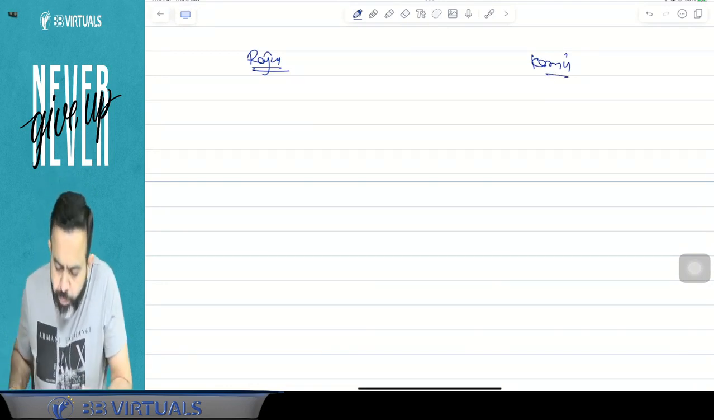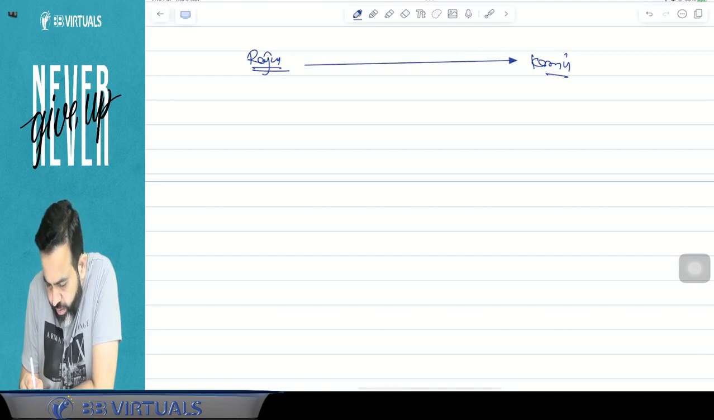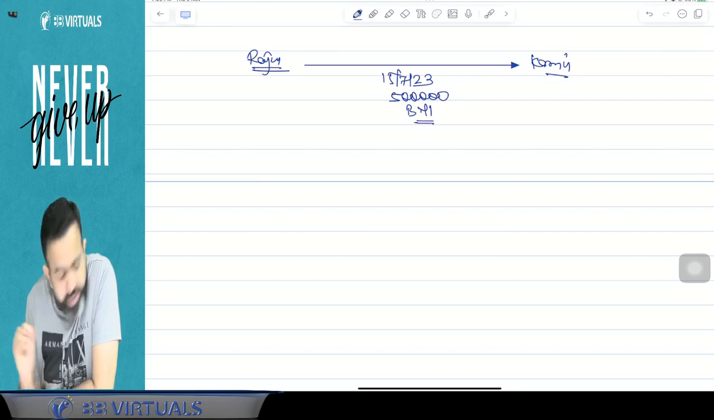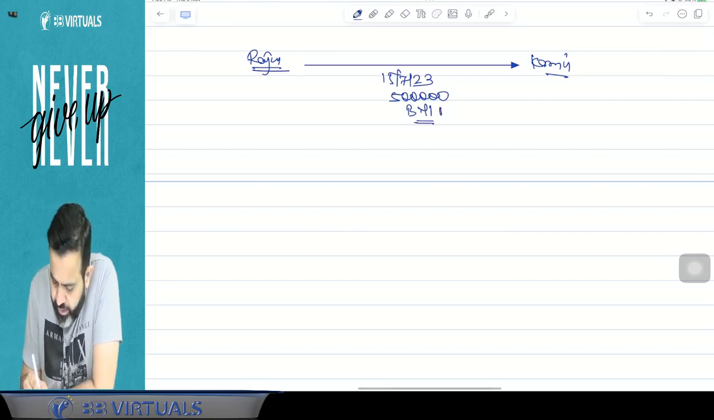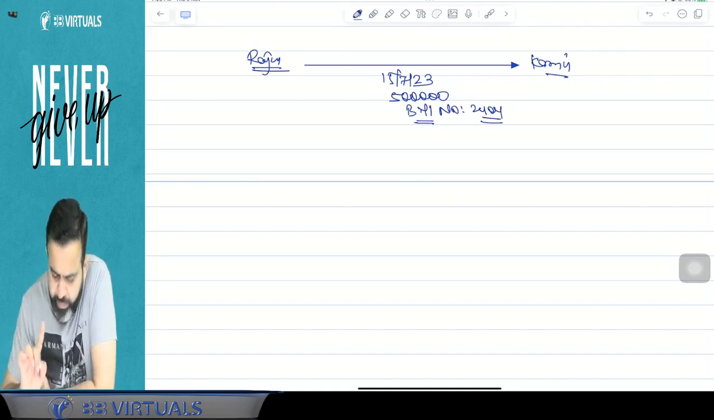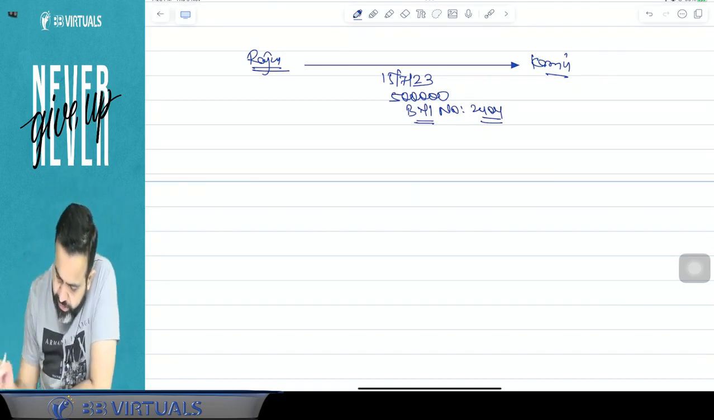What happened? Suppose there was one bill. On the 15 July 2023, he made one bill of 5 lakh, meaning the bill value is 5 lakh. And guys, suppose the bill number is 2404. There is only one bill. What happened? A 5 lakh bill.